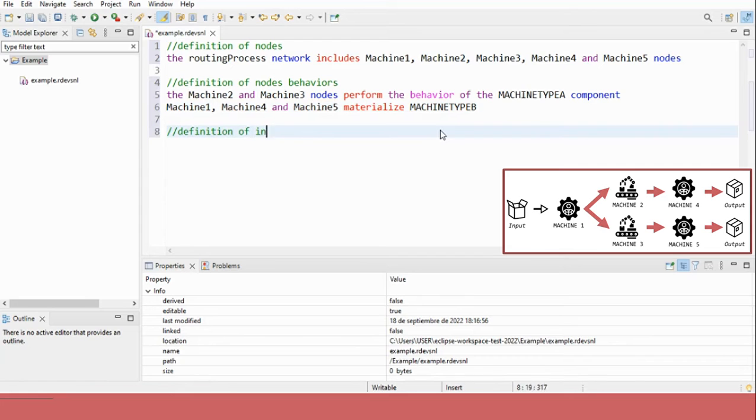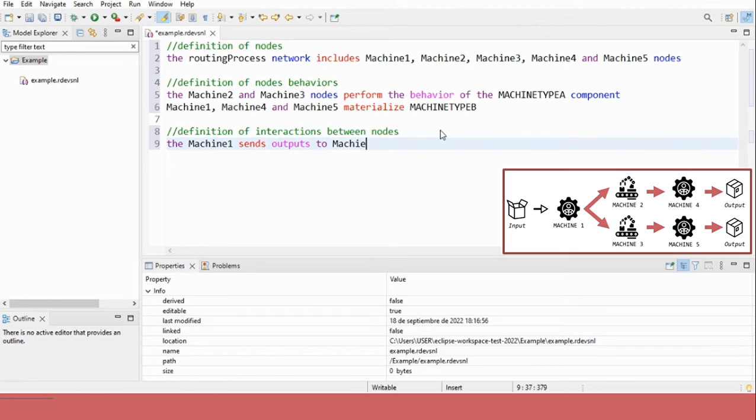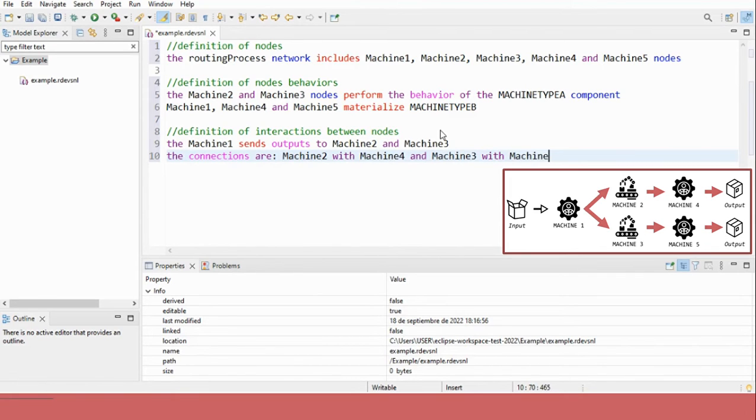Now we have to define the interactions between these nodes by using sentences from the edge block. We have to say that machine 1 is connected with machine 2 and 3, and then that machine 2 is connected to machine 4, and machine 3 is connected with machine 5. Now we can see that the modeler has a variety of structures to choose from in the grammar. So there are different ways to write the same things.